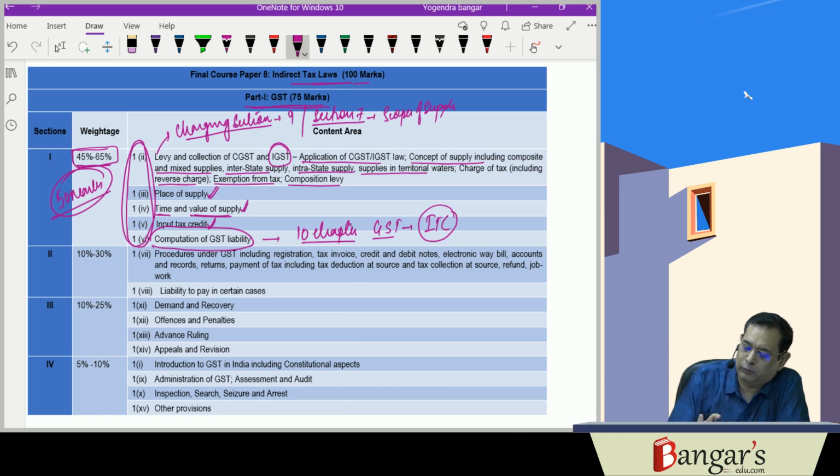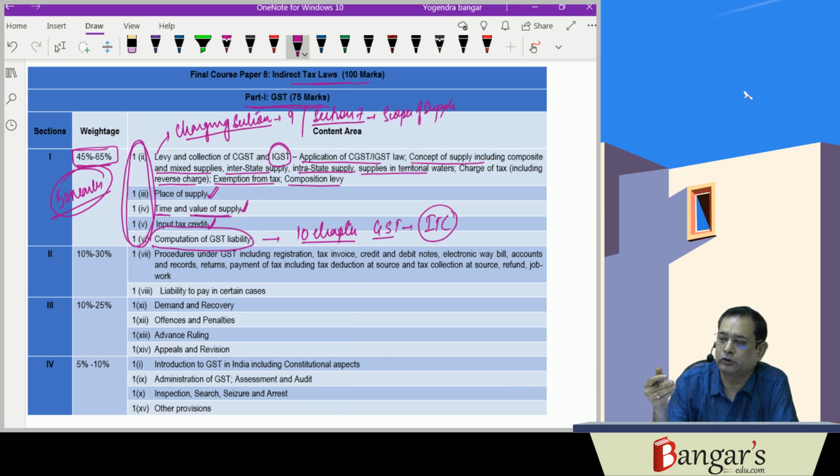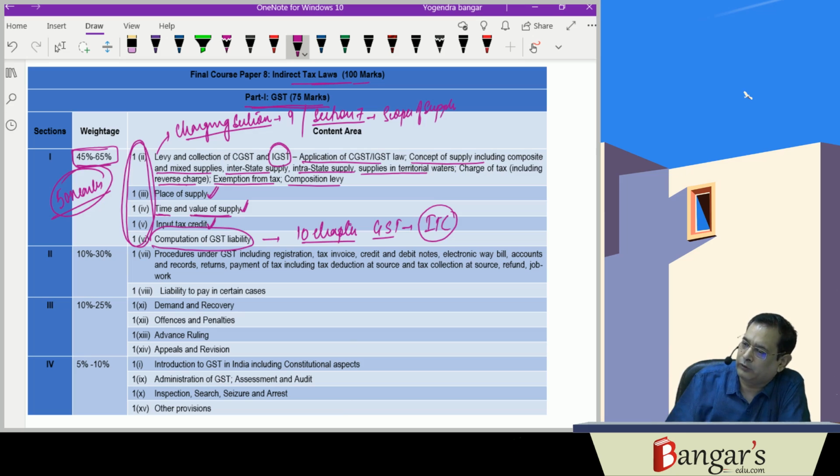Up to the computation of GST liability, ITC is a very, very important chapter. Then valuation of goods for the purpose of computing the GST liability, valuation of services, time of supply, place of supply, composition scheme, and the scope of supply and the charging section, including reverse charge mechanism. Everything is asked comprehensively, including the exemptions. So this is very, very important. If you have command over those 10 chapters, then you can easily score good marks in all the practical aspects.